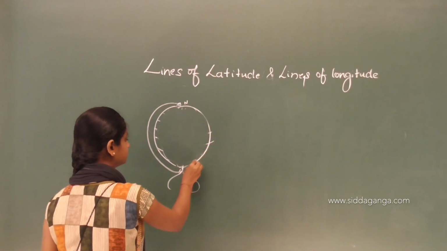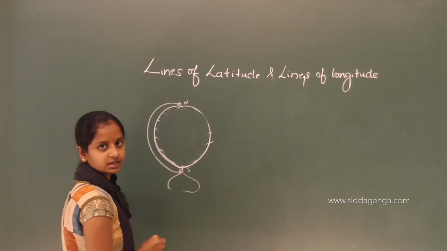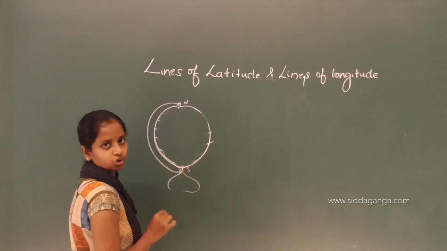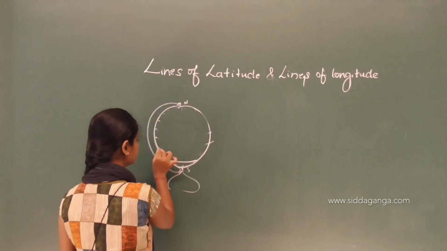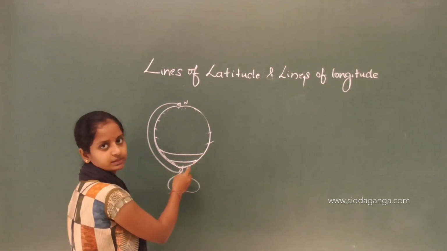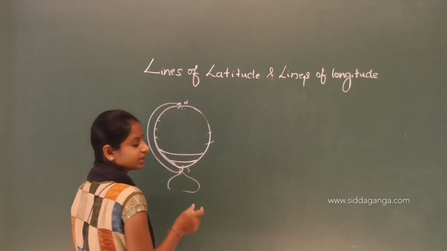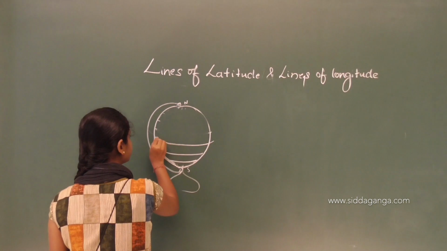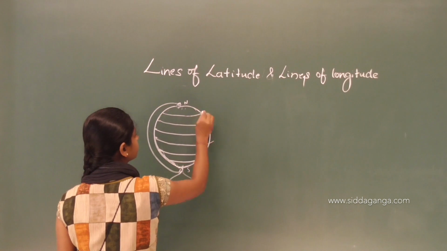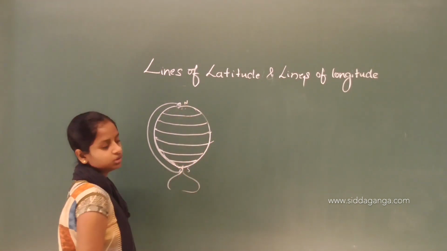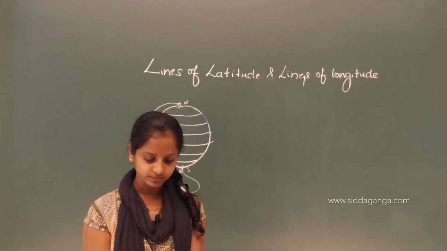Imagine this is the earth's surface, this is the North Pole and this is the South Pole. In between the North and South Pole, I can draw circles. We can't see the back side, but this circle goes around the back side as well. I can draw the circles like this with an equal distance.